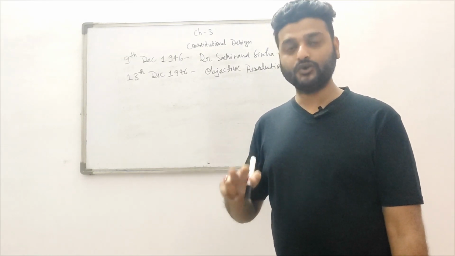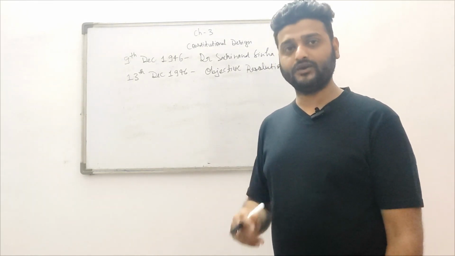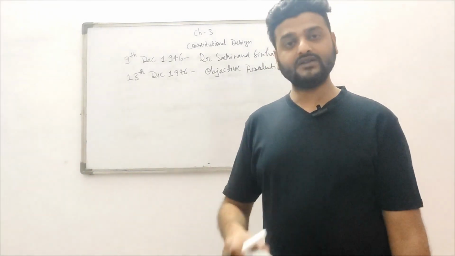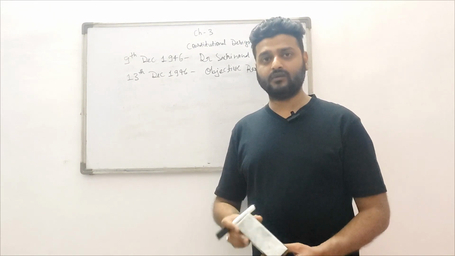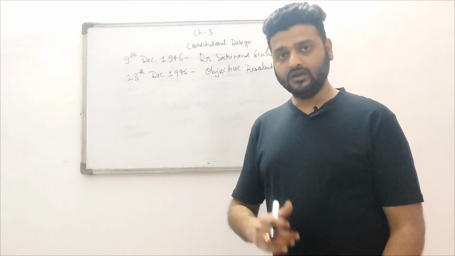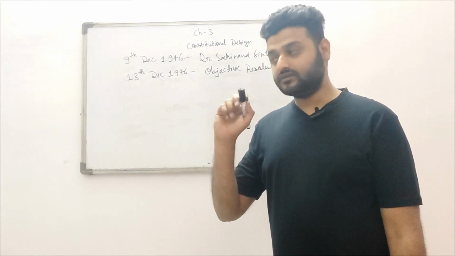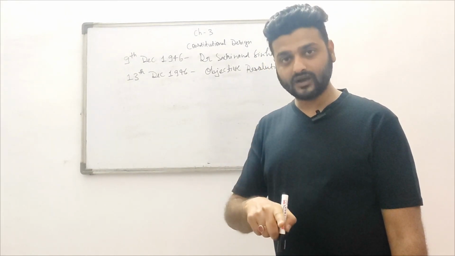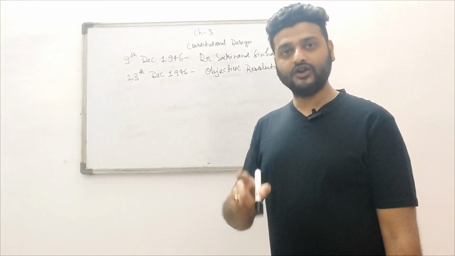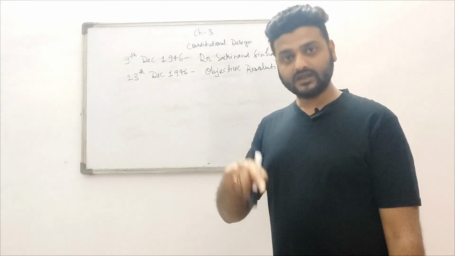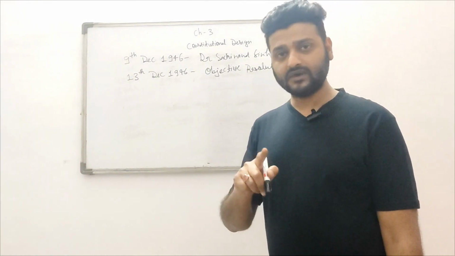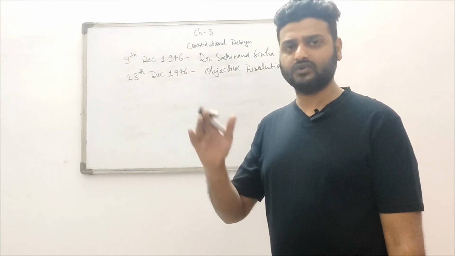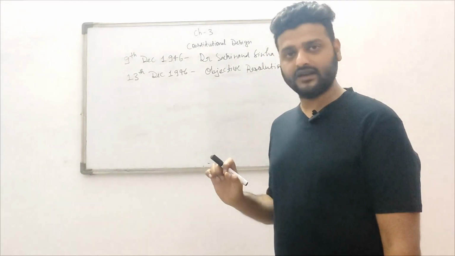Second was that universal adult franchise will be provided to everyone. What does it mean? Universal adult franchise means that every person who is at the age of 18 or above is eligible for the right to vote, right? But at that time, the age of the right to vote was 21 years. Later, in 1989, by the 61st amendment of the constitution, this age was reduced and now this age is 18 years.